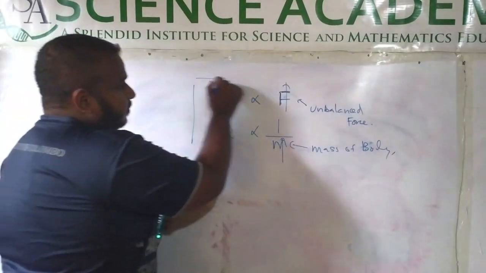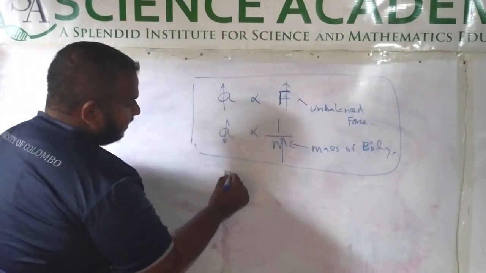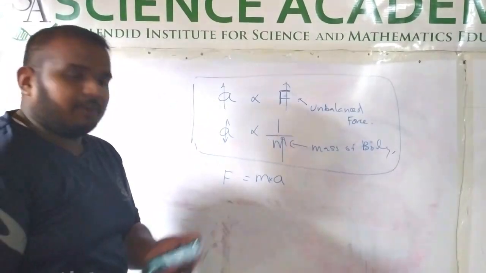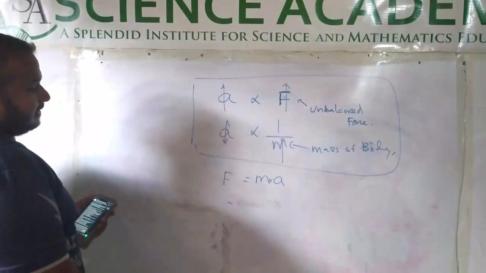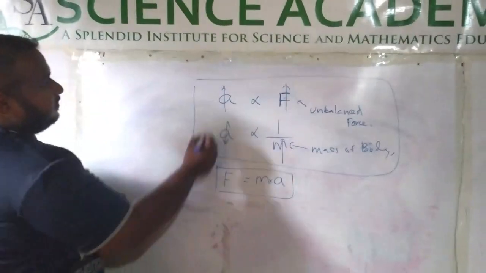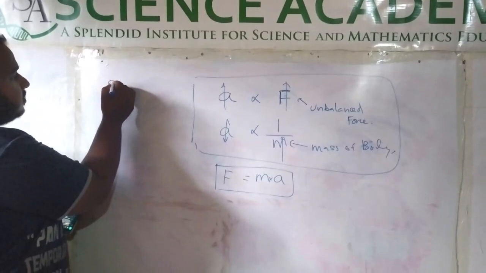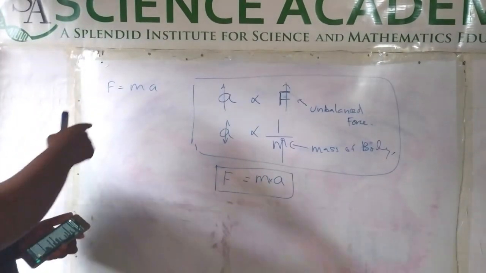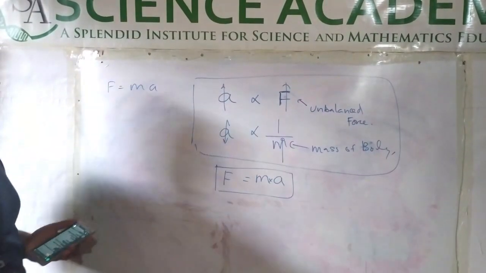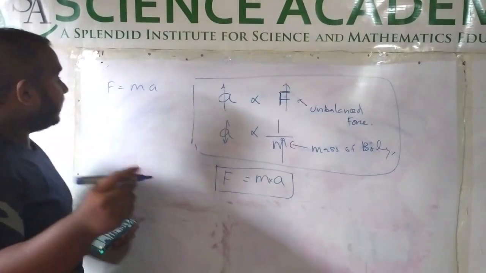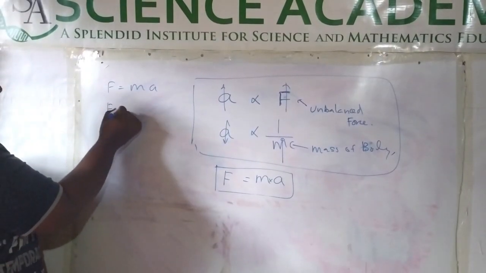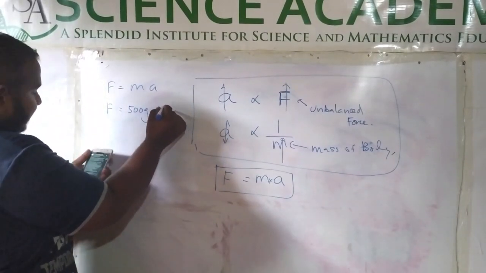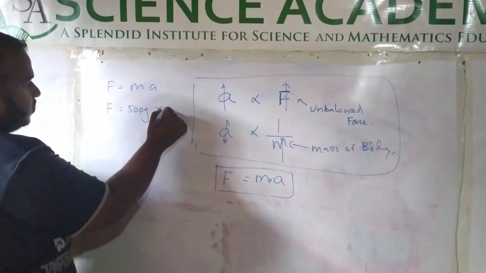Based on these two, as I proved in the theory, we can derive an equation that F is equal to m into a. The problem with most of you is that you have selected the equation F is equal to ma, which is fine, but you put 500 grams for the mass and 3 meter second minus 2 for the acceleration.